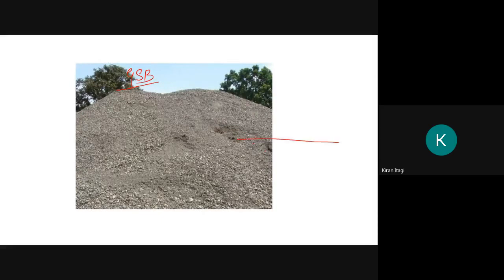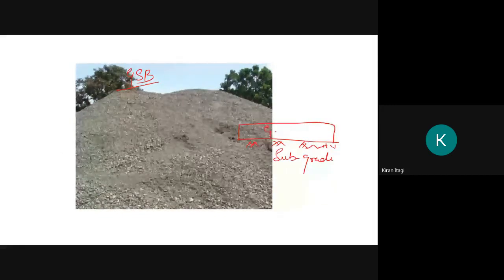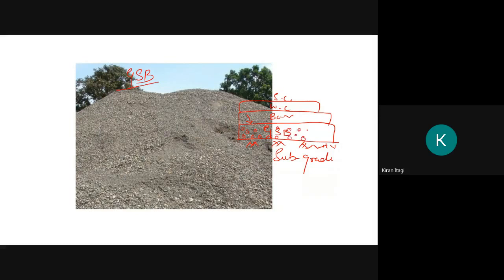Okay, see, this is the subgrade soil or a hard strata, above which we can go for GSB. Above this we have the base course, wearing course and surface course. This layer acts as a protecting layer which prevents the water from coming towards the subgrade, because this is made using aggregates.